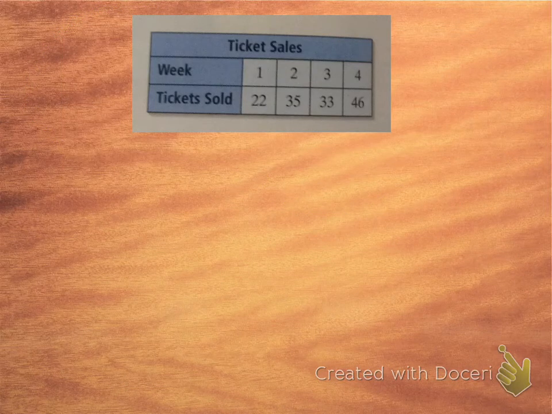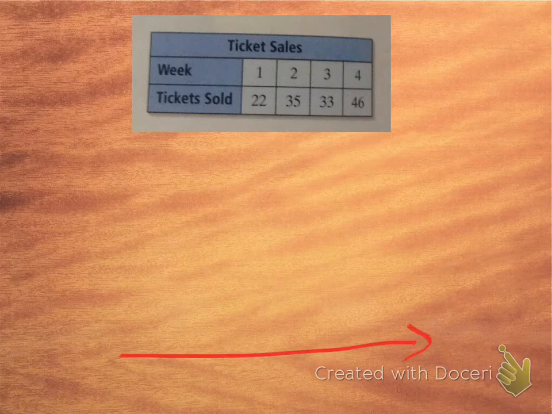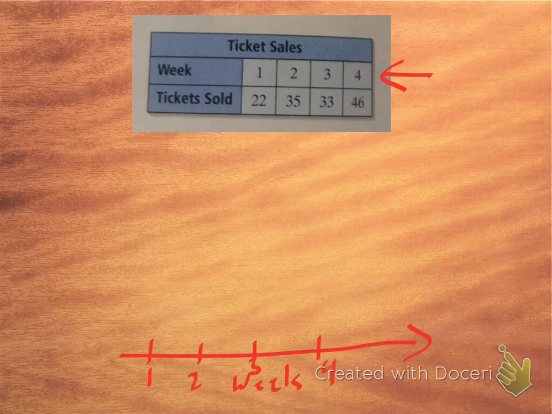And what I want to do for this one is let's go ahead and make this one into a broken line graph. So it's going to be just like the bar graph. Down here at the bottom, we're going to label, usually it's the top, the first piece of data. So we're going to label the weeks down here. Okay, we're going to just label them 1, 2, 3, 4. Up the side, we're obviously going to do the other thing, which is going to be the number of tickets sold.